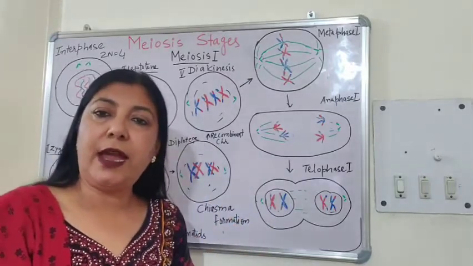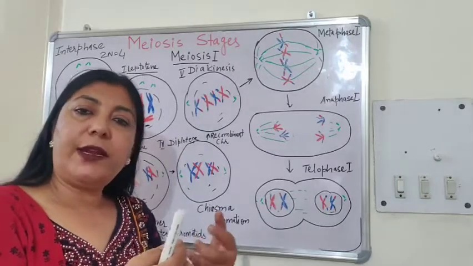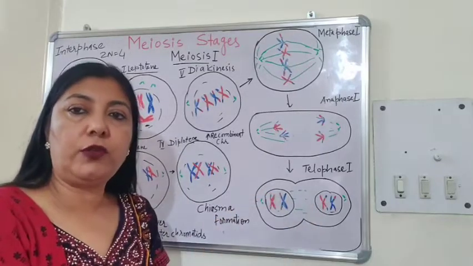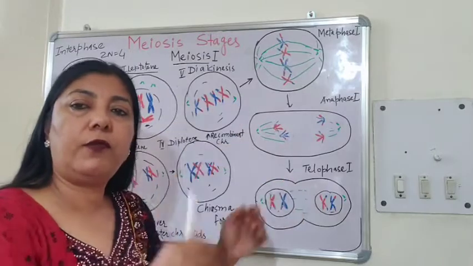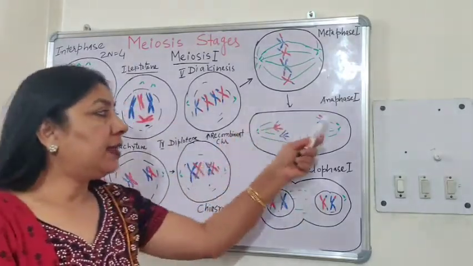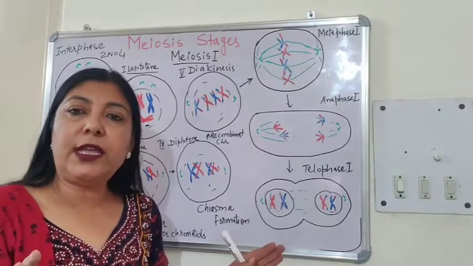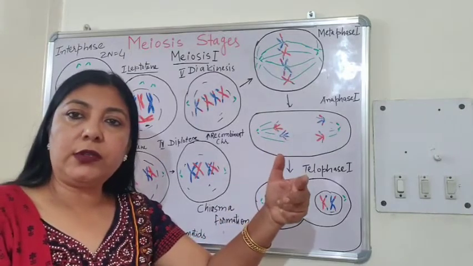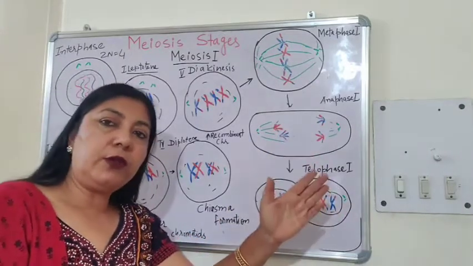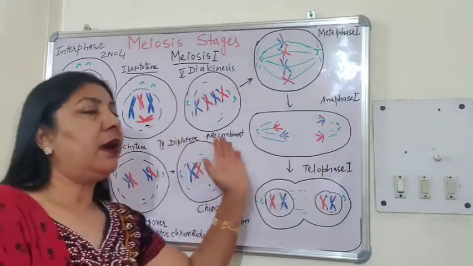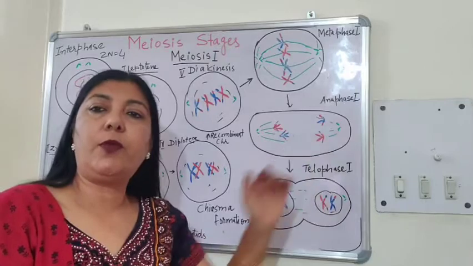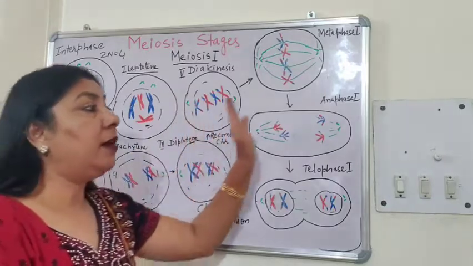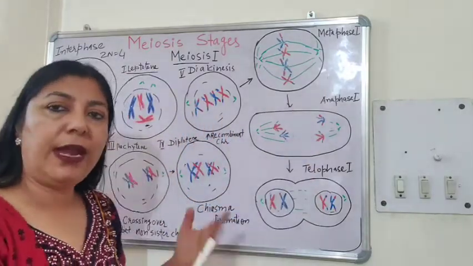In mitosis, we studied that during anaphase, the chromatids separate. And half of the chromosomes, those chromatids which become chromosomes, move to one pole and the other half move to the other pole. But in this case, there is no separation of the chromatids. In fact, out of the pair of homologous chromosomes, randomly one chromosome from one pair moves to one pole and the other member of the pair moves to the opposite pole. So half of the chromosomes will move to one pole and the other half will move to the other pole randomly.